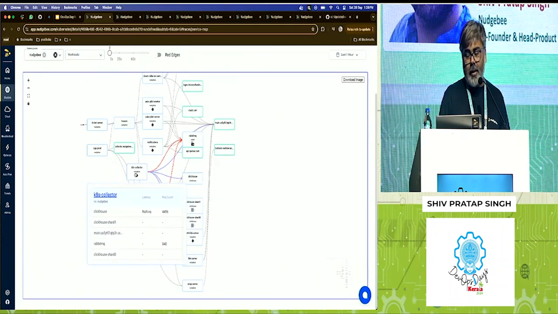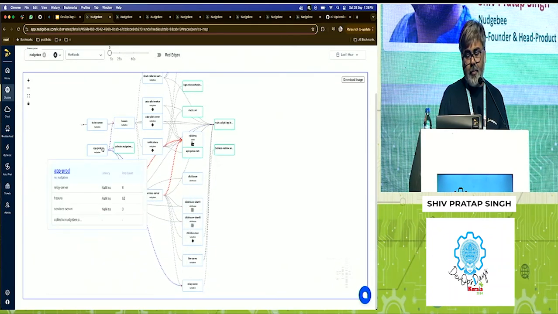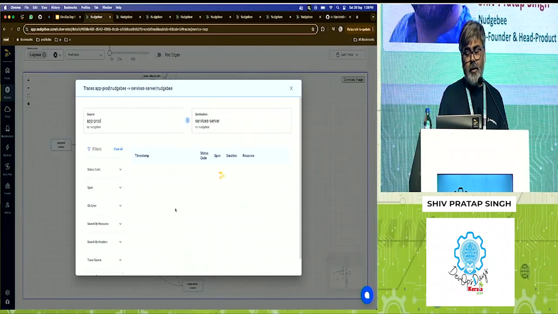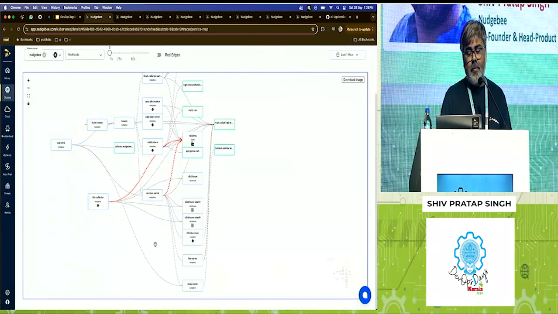If I look into my collector server, that looks okay. The application also looks okay. If I click on any of these arrows, it will try to generate traces for that. If those are available, it will show you, okay, these are the API calls which failed and because of these reasons.